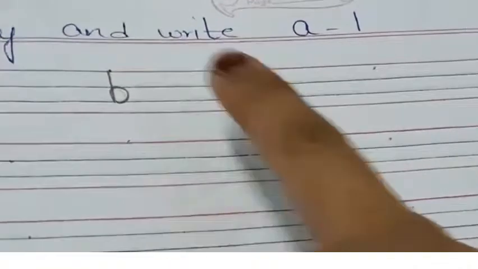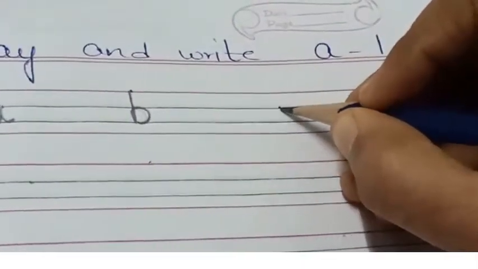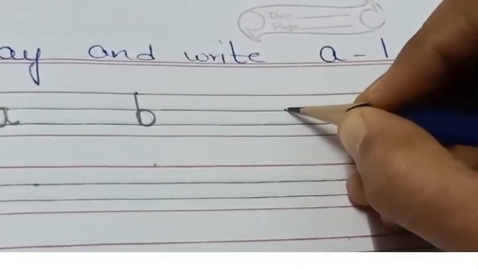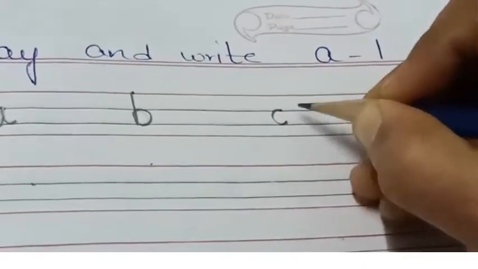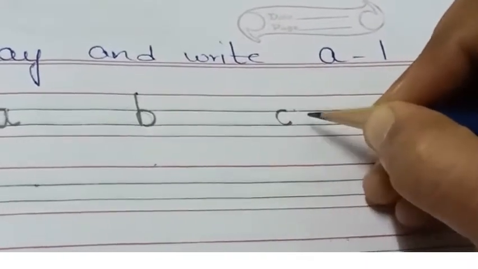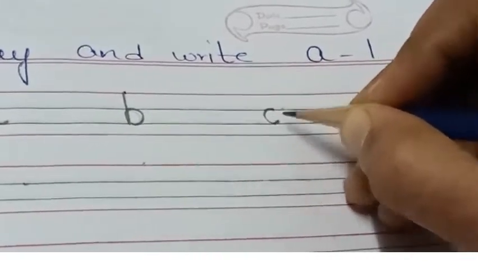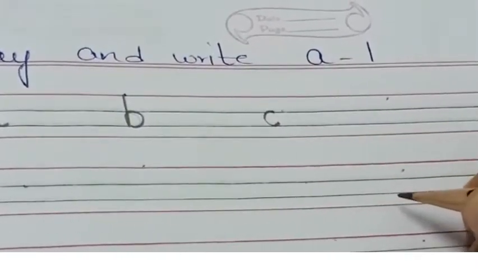After B comes letter C. Give one finger space. We'll be writing small letter C. C is very simple and easy. It's just a left curve. But this left curve we'll be writing in these two center lines. Small letter C.